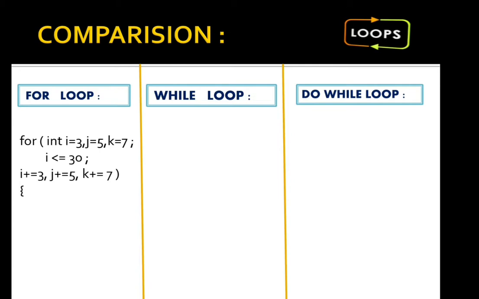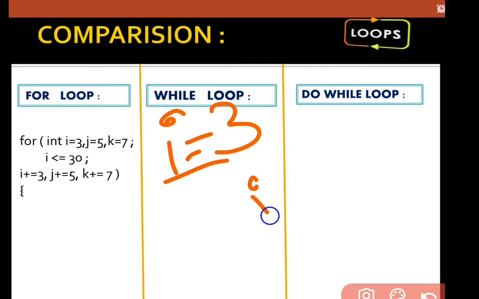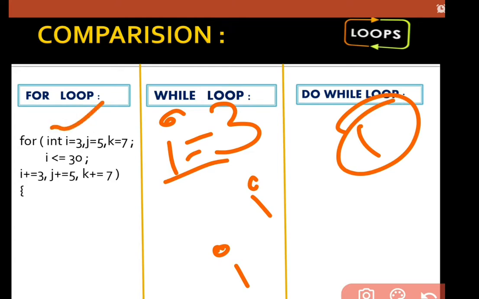But here you have to remember that only one condition should be applied. Why am I taking this condition only? What I am keeping in my mind is that the value of i will be present in initialization, will be present in condition, and will be present in increment or decrement also. Because condition should be one, we can have any number of initializations, we can have any number of increments or decrements, but condition should be one. You have to keep in mind which variable is going to deal with the condition. I'm using i.